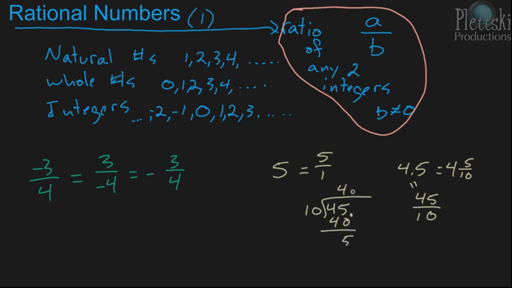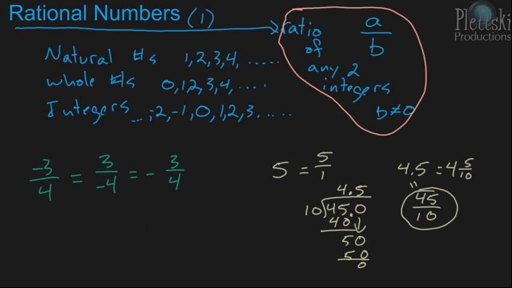And then you're going to add a decimal and bring down a 0. And 10 goes into 50 5 times. So 4.5 is the answer for 45 divided by 10. So 45 over 10 is the way you could express 4.5. So 4.5 is a ratio of two integers because you can express it as 45 over 10. So 4.5 is a rational number.